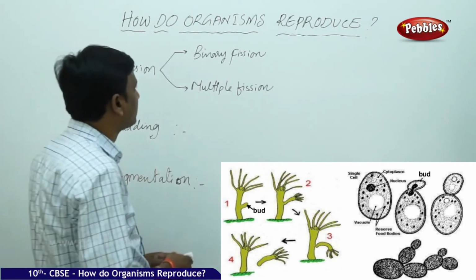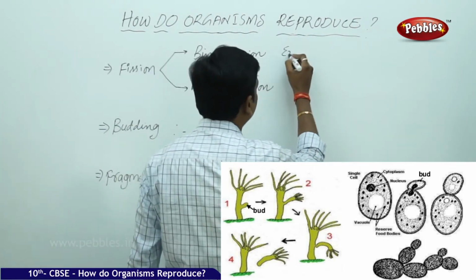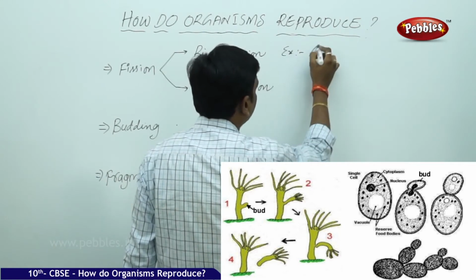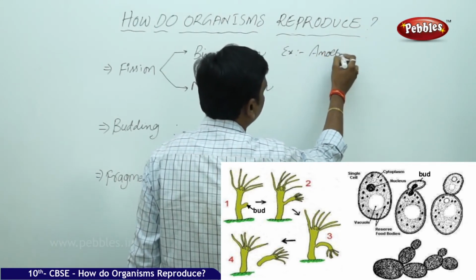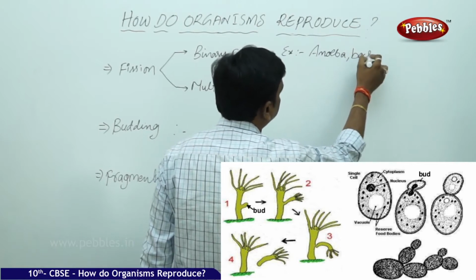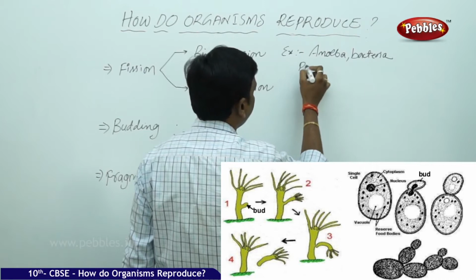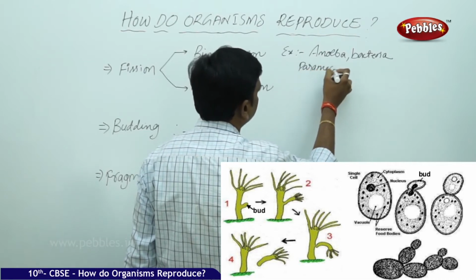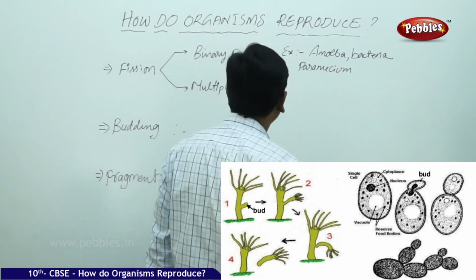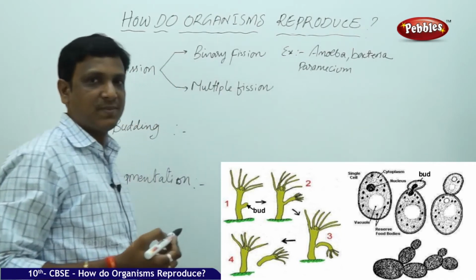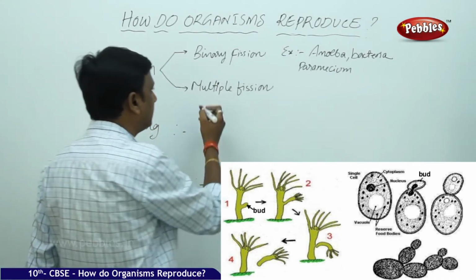If it divides into two, you call it binary fission. We learned examples like amoeba, bacteria, and certain protozoans like paramecium, euglena, leishmania, and so on. So we have discussed it here.